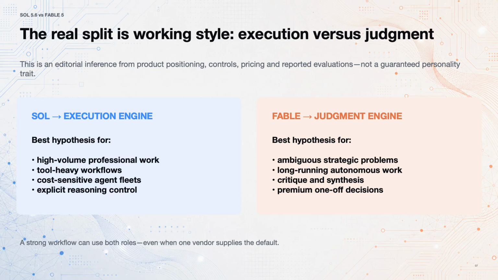Give Sol the repeatable, tool-heavy workflow. Give Fable the ambiguous brief where framing and critique matter. Then swap them. If the result does not change, choose the cheaper and easier option. If it does, you have found where the premium creates value.